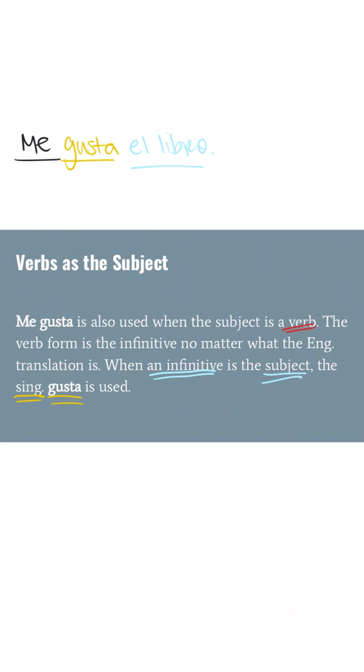Okay, so let's do a few examples here. If I wanted to say, for example, I like to cook, or cooking is pleasing to me, in other words, we would start off with the IOP, of course, in which case it's me again. I'm the one that's being affected. So we have me. We know that gusta is the form that we use because a verb is the subject. So me gusta. And then here we go. Our subject is to cook. They said to leave it in the infinitive form. So I'm going to write here, cocinar. Me gusta cocinar. In other words, to cook is pleasing to me. All right? We'll look at a few more examples on the next slide.